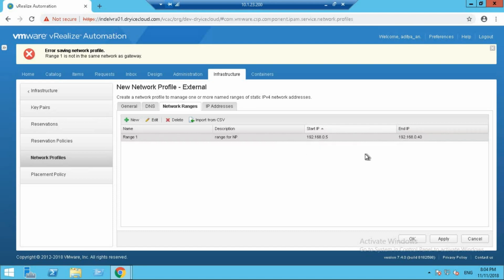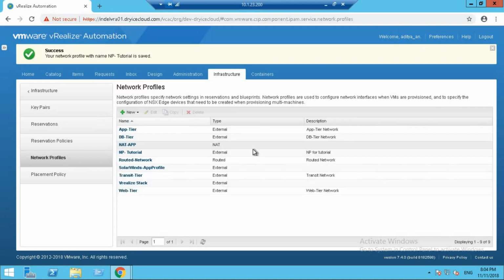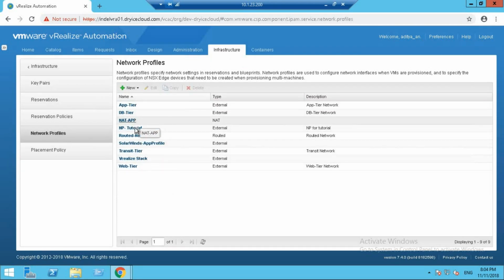Yep. So there is our network range. I think it should work for now. Let's click on apply and click on OK. So here we have a network profile created. What was the name again? Yeah, there it is, NP-tutorial.